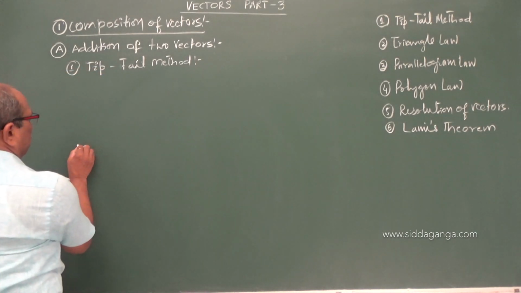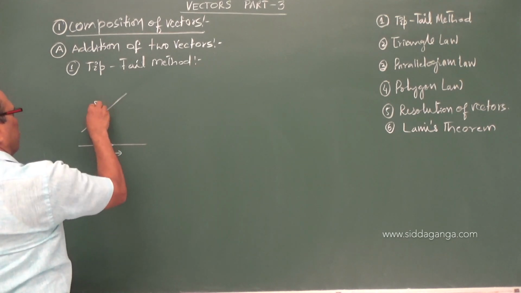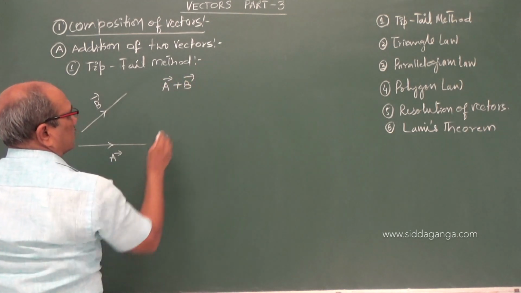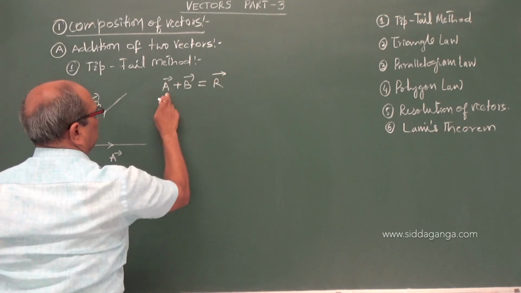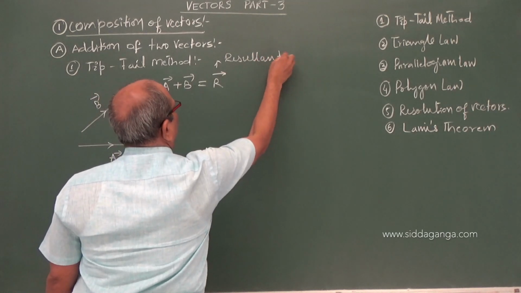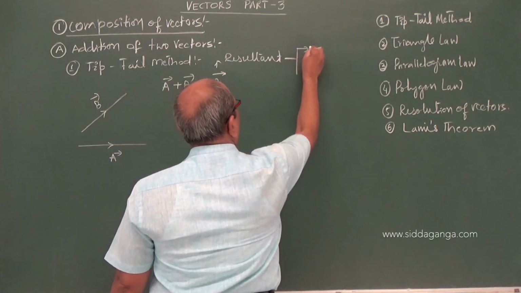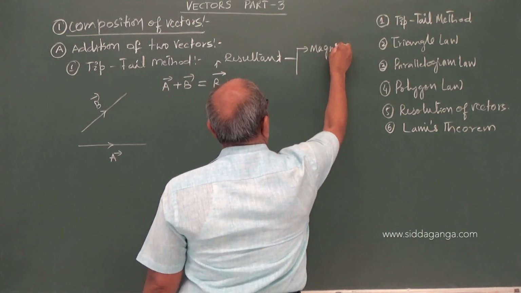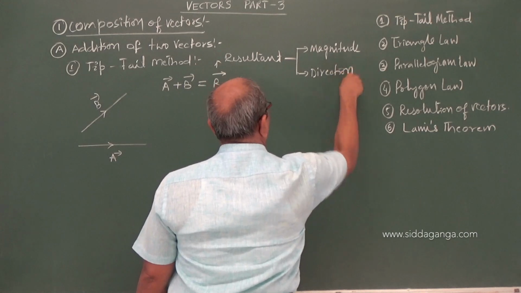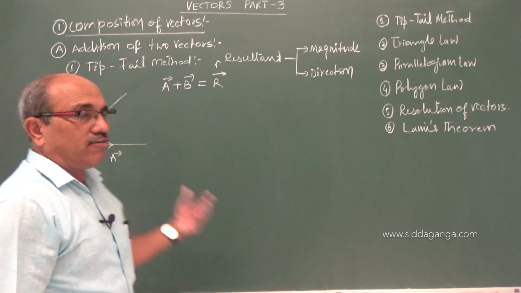If you want to add vector A with vector B, our aim is to get vector A plus vector B, so that R is the sum of the two vectors, which I am calling the resultant vector. It should have both magnitude and direction, and I have to get both from the geometrical construction. Tip-tail method: do you know what the tip and tail of the two vectors shown here are?